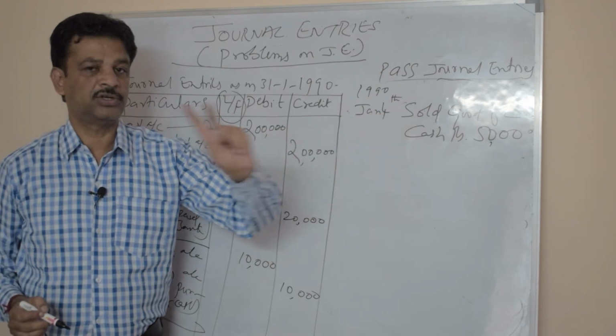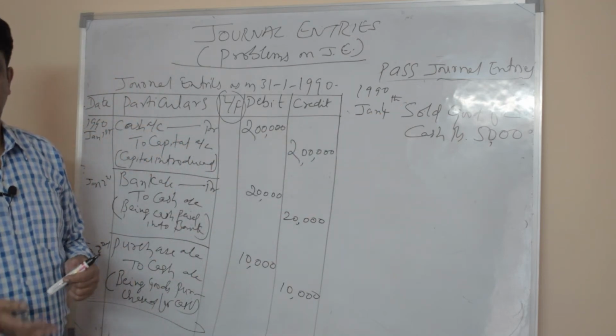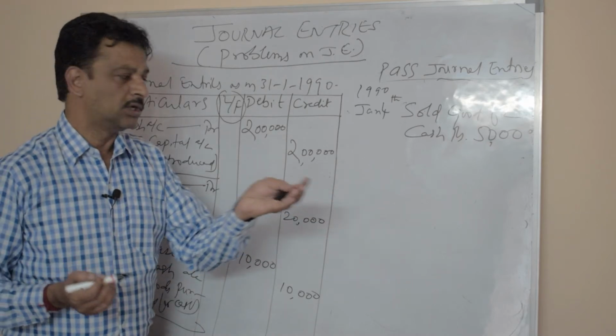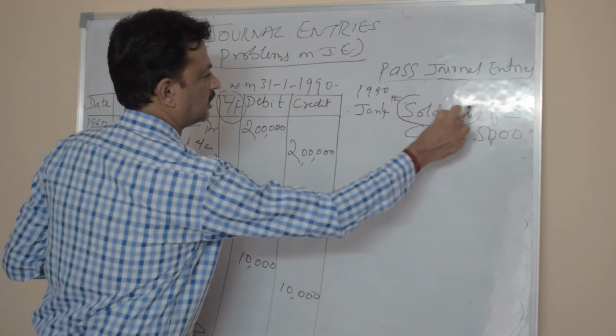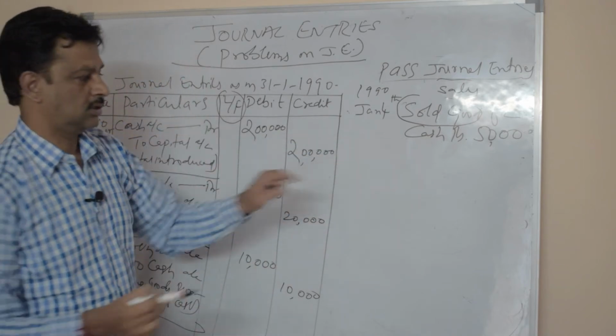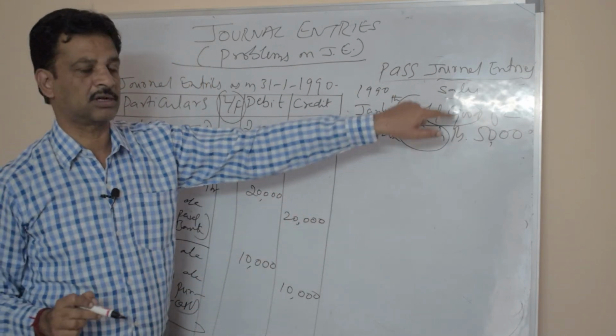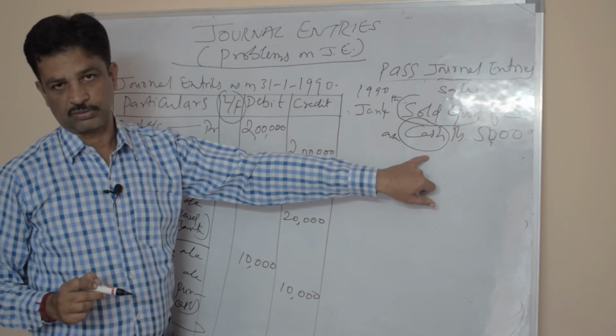You can identify two accounts here. Sold, in the sense, is nothing but sales. So we are selling goods, so sold goods is nothing but sales account. One more account is cash account. First you can identify two accounts. One is sales account, another is cash account.